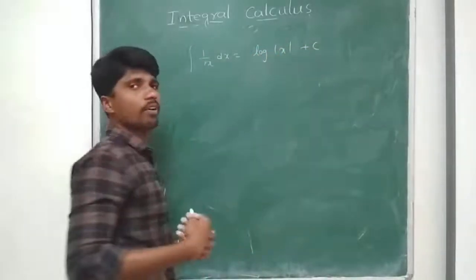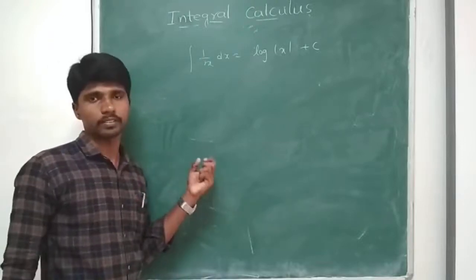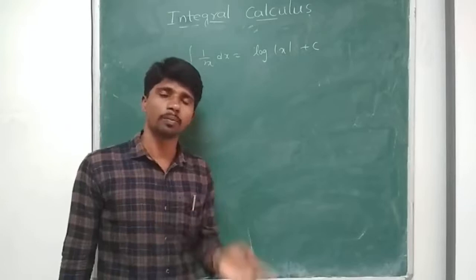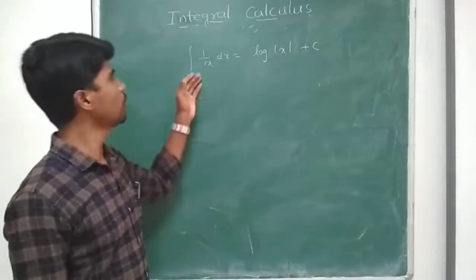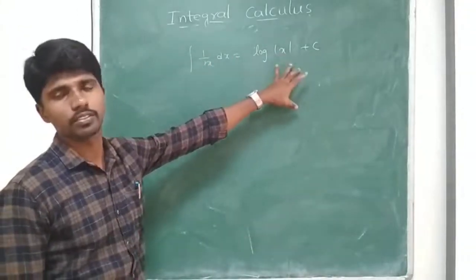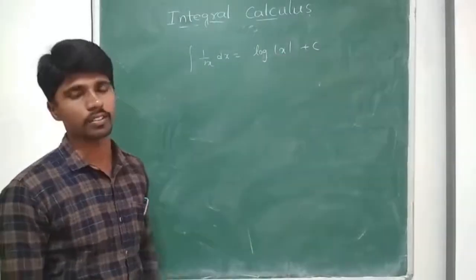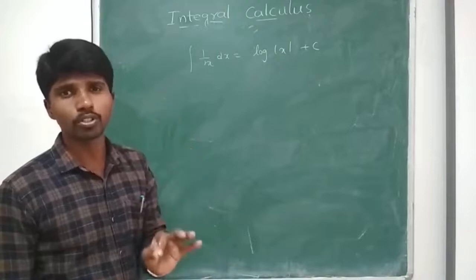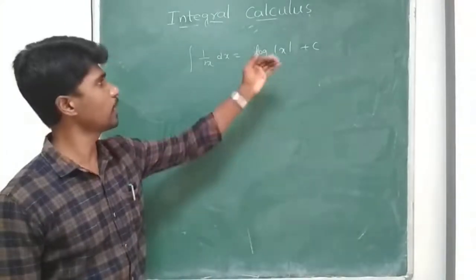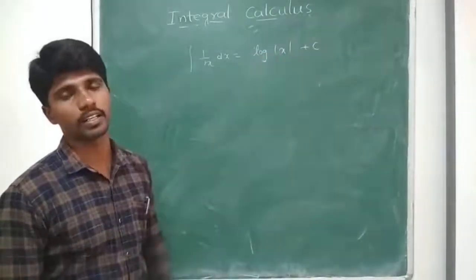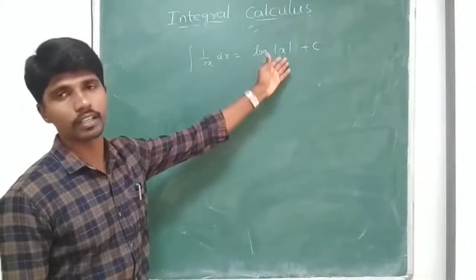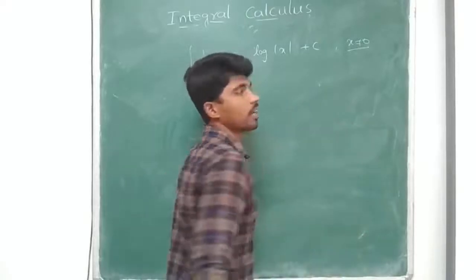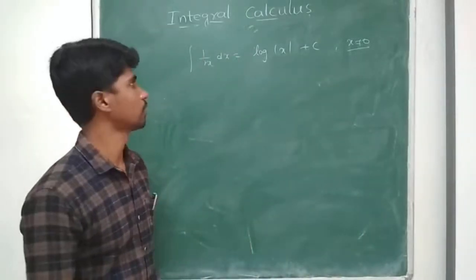Actually, the derivative of log x we consider as 1 by x. In differentiation, what do we consider? Differentiation of log x we consider as 1 by x. Why are we considering modulus of x here? Why are we not considering only x? Logarithm is defined only for positive numbers, right? So if I put x here, I have to mention that particular condition. If not, I can use anything. But the condition is that x should not be negative or zero, since logarithms are not defined for those, right?